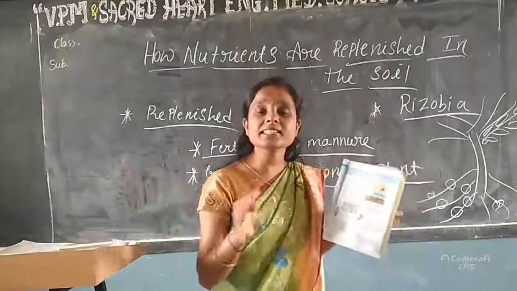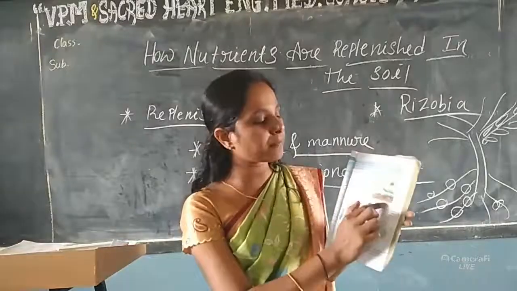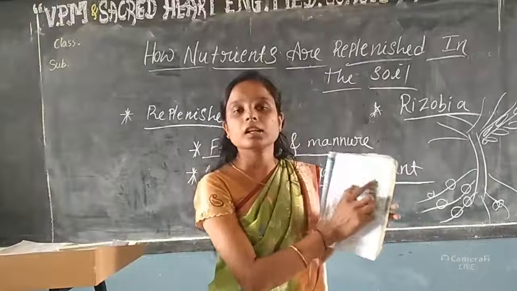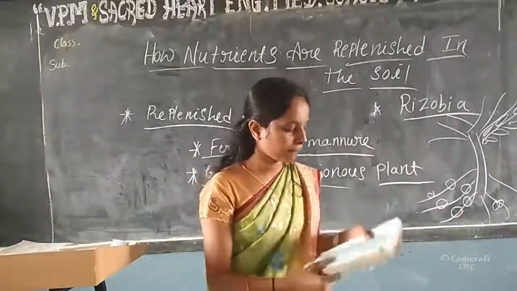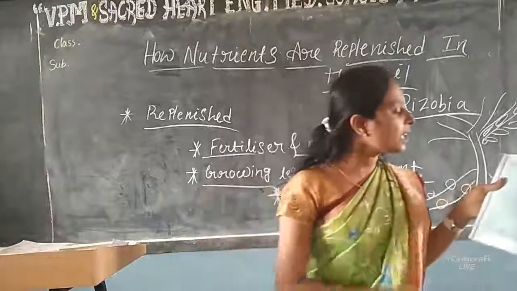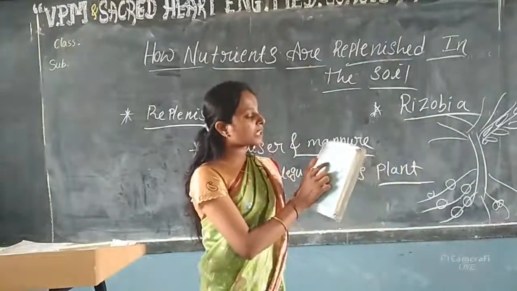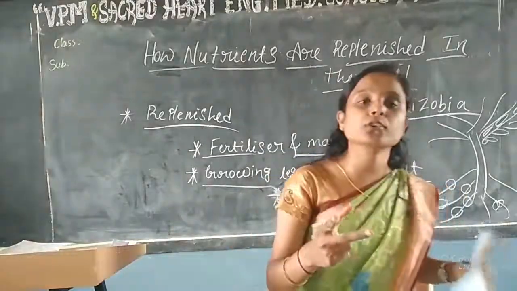Synthesize means preparing food, and water and minerals are present in the soil. Yes, no? This diagram you will sketch. Next, fill in the blanks. First one: green plants are called dash since they synthesize their own food.